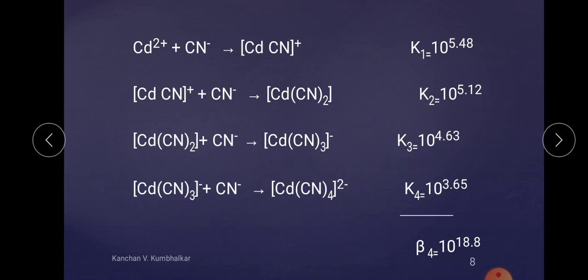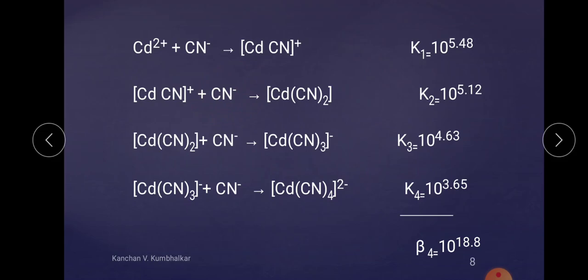Square planar or tetrahedral complex we want. So in this case, when the first ligand is introduced, that ligand has 4 options. But when you introduce the second, it only has 3.